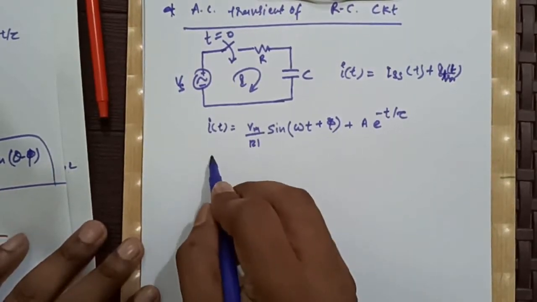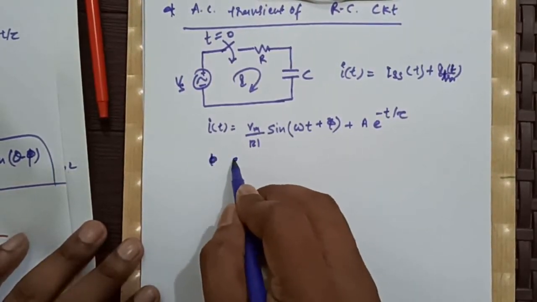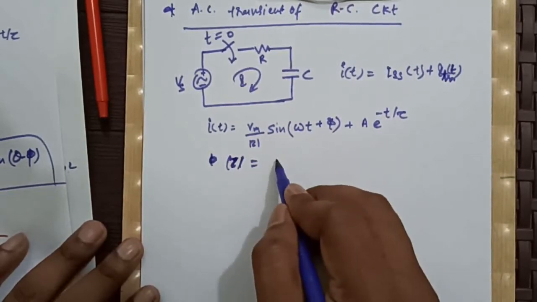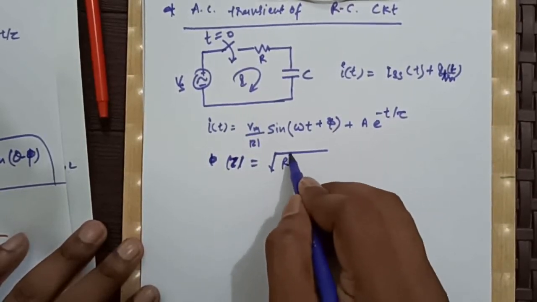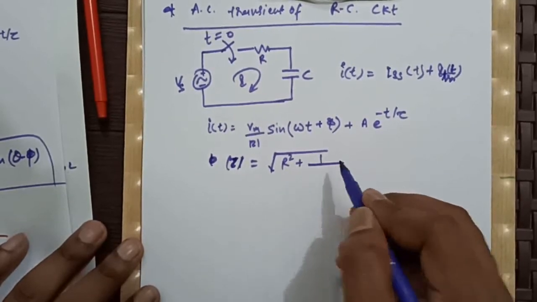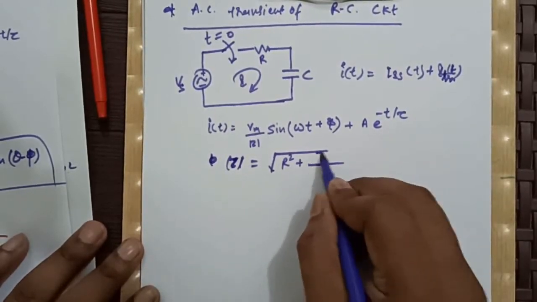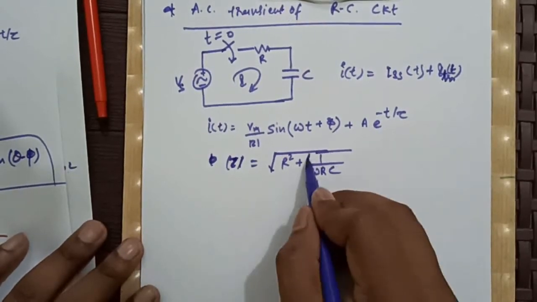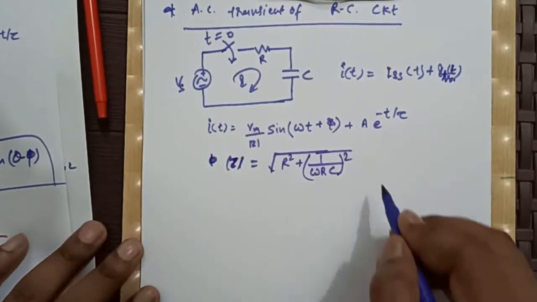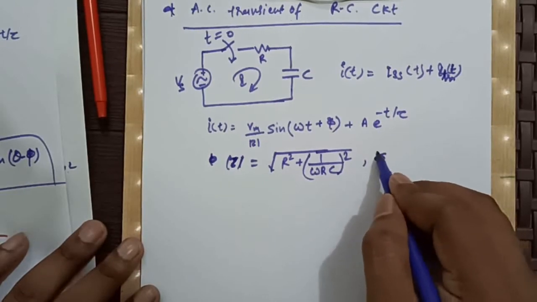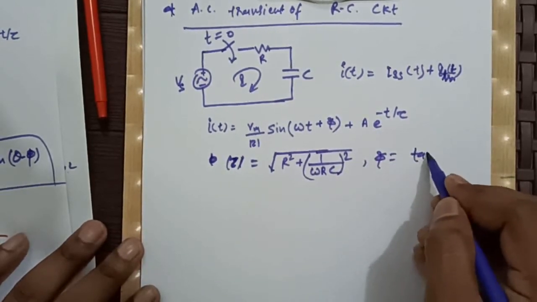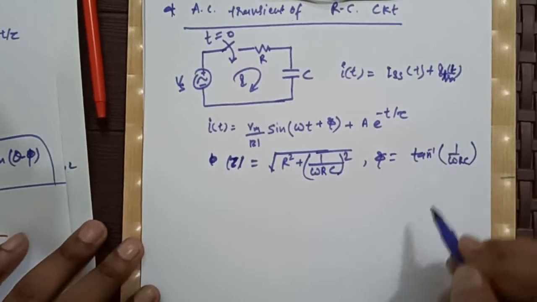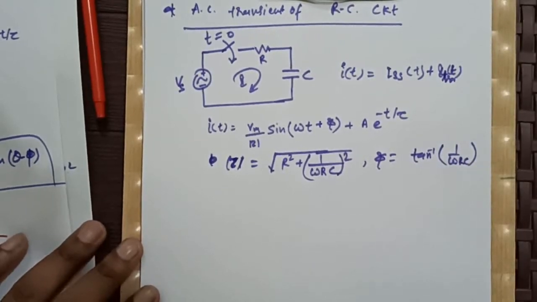Once again, our mod z will be root over R square plus (omega RC) whole square, and our phi will be tan inverse of 1 by omega RC, isn't it?